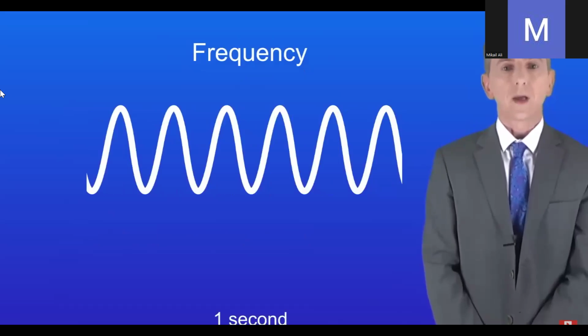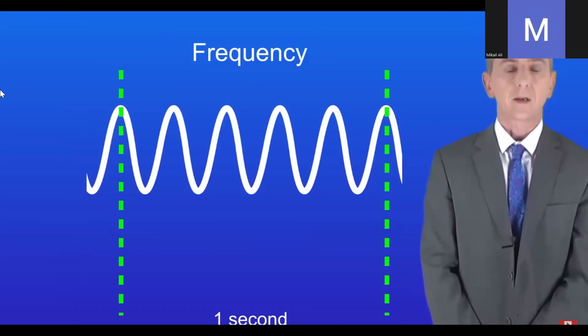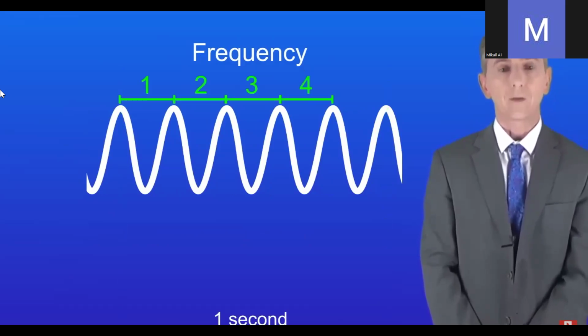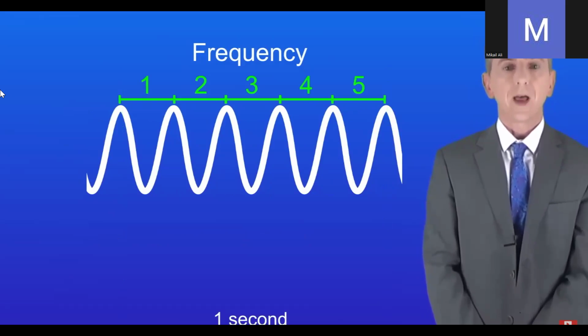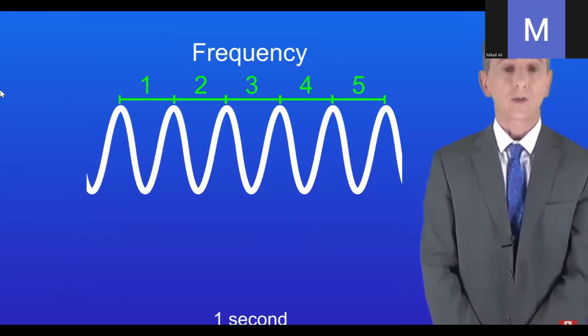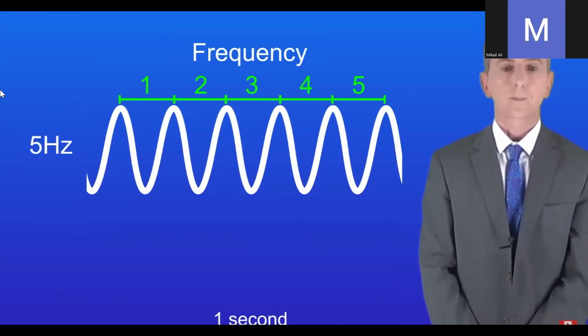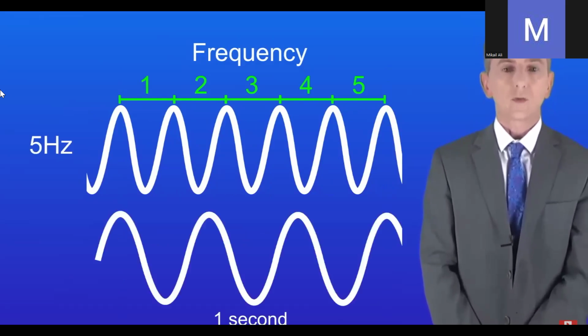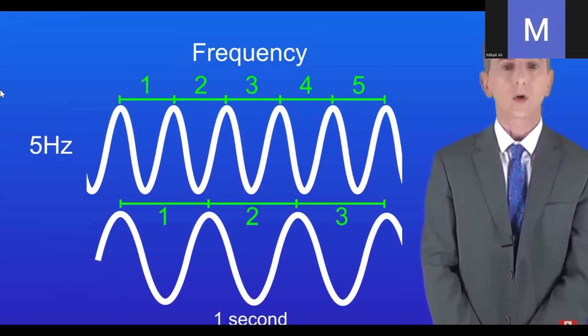Here's a transverse wave with the time shown on the bottom. You can see that this represents 1 second. To work out the frequency we need to count the total number of waves. We can count 1, 2, 3, 4 and 5 waves. So that means that the frequency is 5 waves per second, in other words 5 hertz. Here's another wave, and this one's got a longer wavelength. So again, to work out the frequency we need to count the total number of waves. In this case we've got 1, 2 and 3 waves in 1 second, so the frequency is 3 hertz.